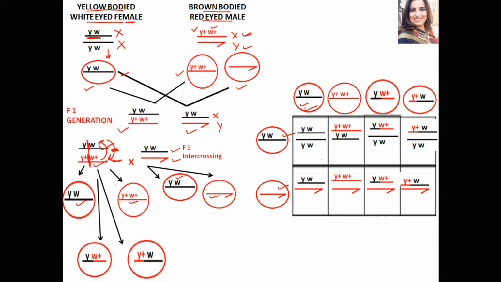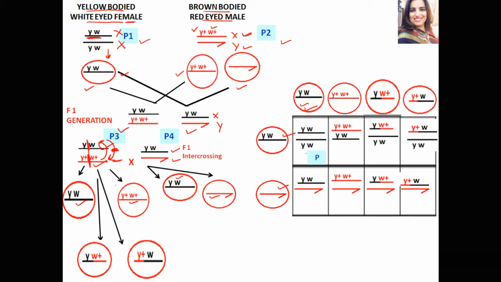Now if we look for the parents of this F2 generation, these are the parents, parent P1, parent P2, although they are grandparents, but these are considered the parents of the F2 generation. Then P3 and P4, which are intercrossed. So these are the parents of the F2 generation. Now we will look for which of these F2 individuals resemble these parental types.